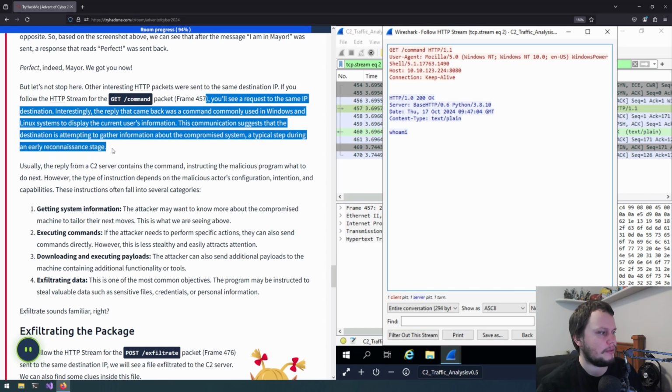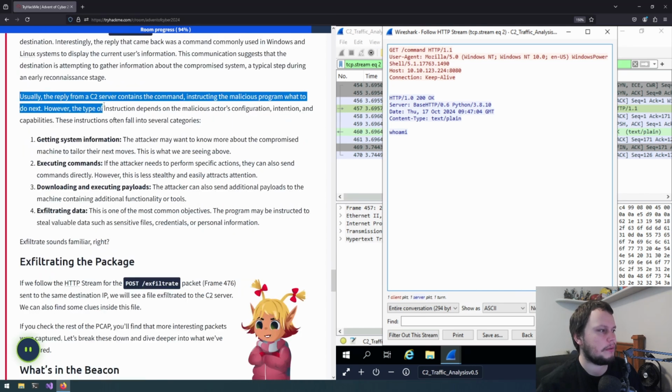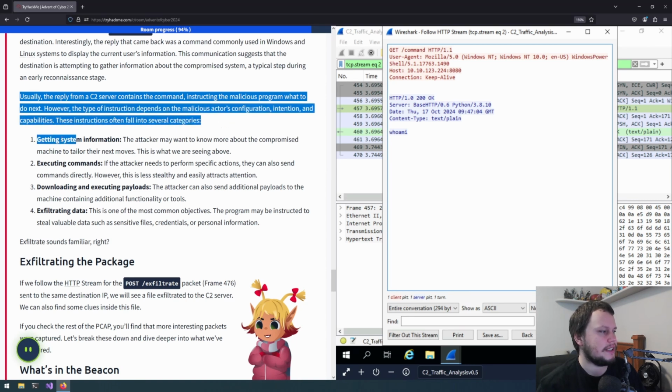Usually, the reply from a C2 server contains the command, instructing the malicious program what to do next. However, the type of instruction depends on the malicious actor's configuration, intention, and capabilities. These instructions often fall into several categories. Getting system information: the attacker may want to know more about the compromised machine to tailor the next moves. This is what we are seeing here.